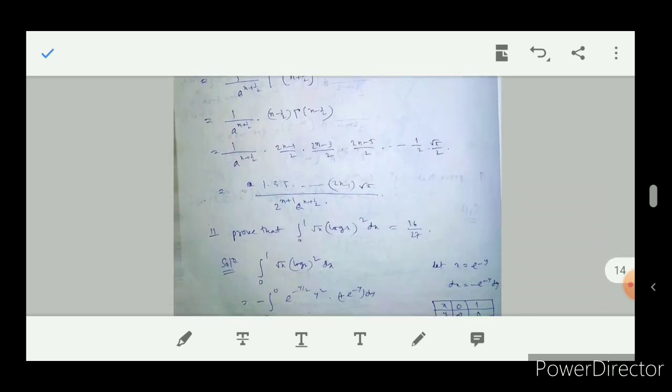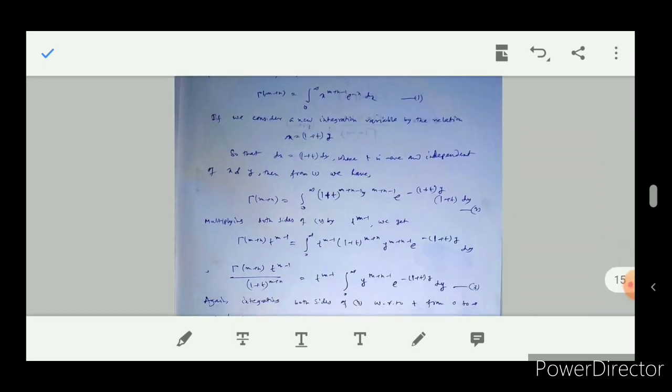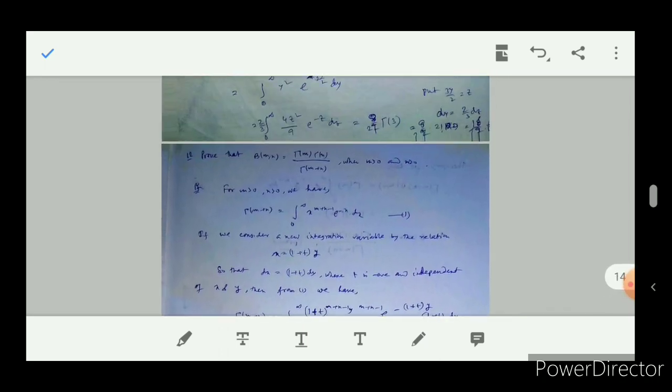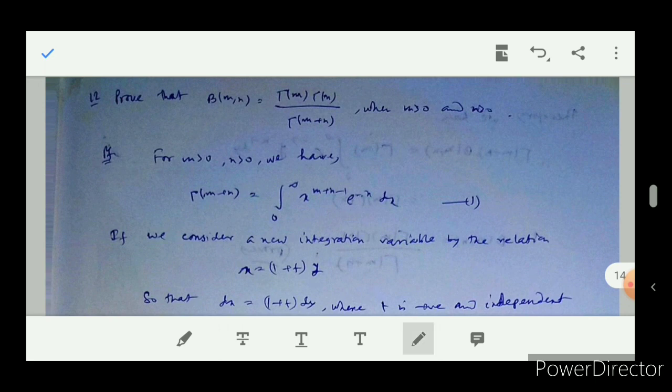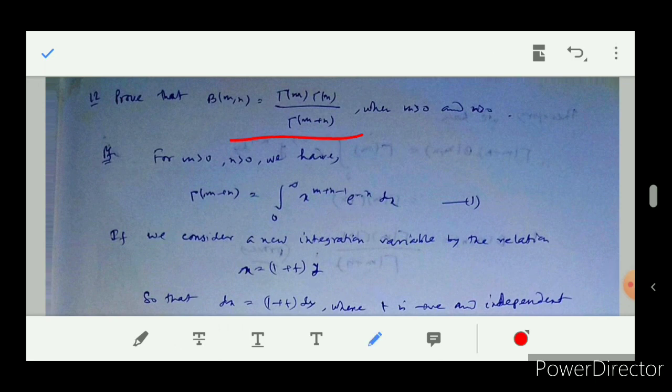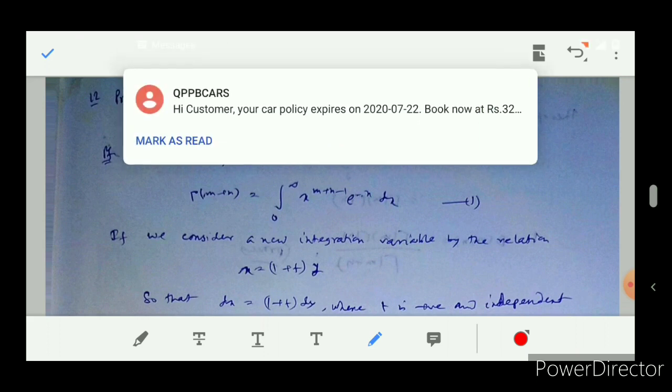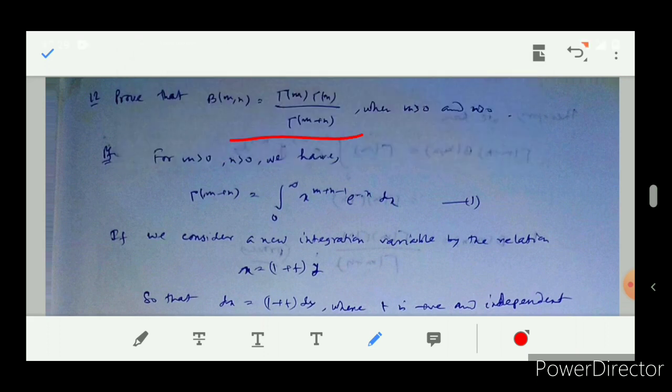Here I have also given the proof of beta(m,n) equal to gamma m gamma n by gamma(m plus n), the conversion rule from beta function to gamma function. To prove this we need the concept of double integral.